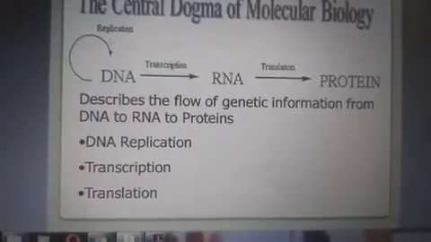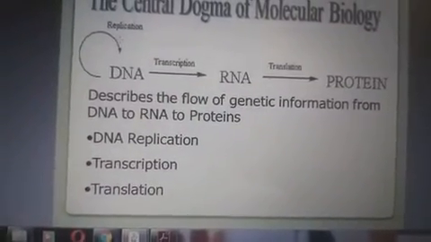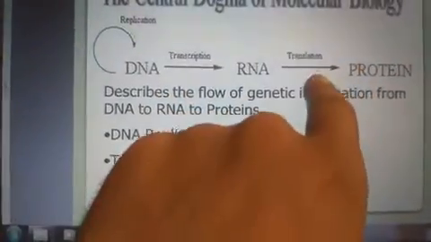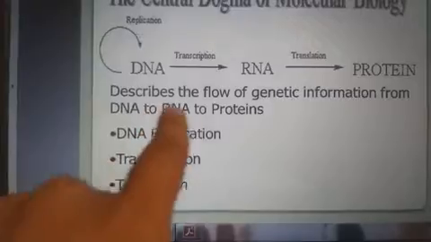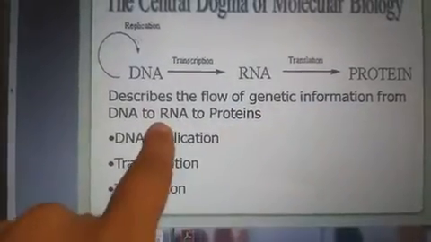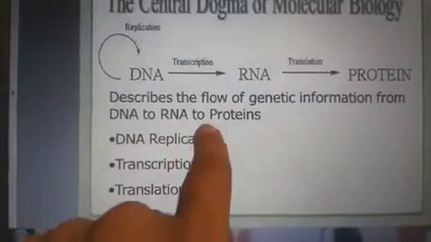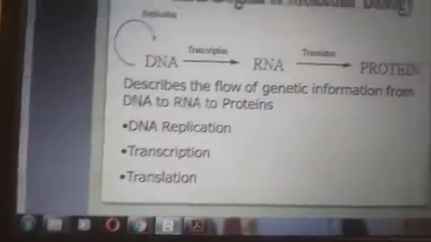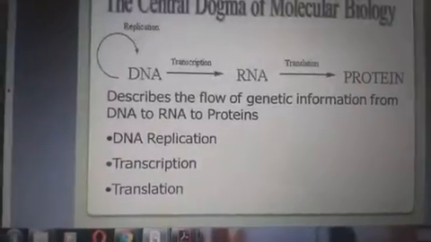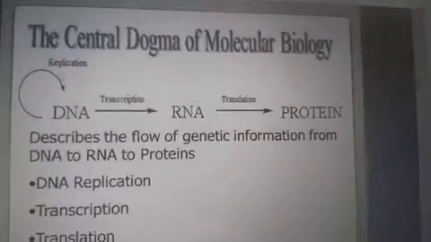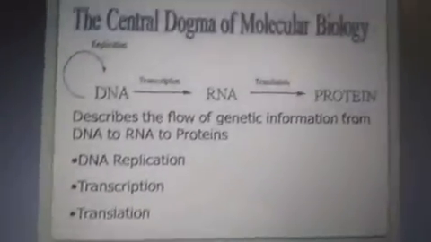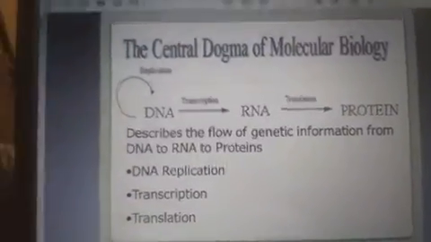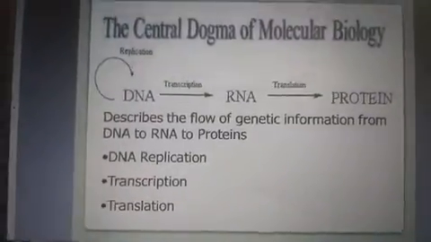As you can see, the central dogma is DNA to RNA, RNA to protein, involving the replication, transcription, and translation processes. It describes the flow of genetic material from DNA to RNA, then to proteins: DNA replication, transcription, and translation. In the previous lectures we have gone through these phenomena, and their coordination with each other has an important role in the production of the final protein.